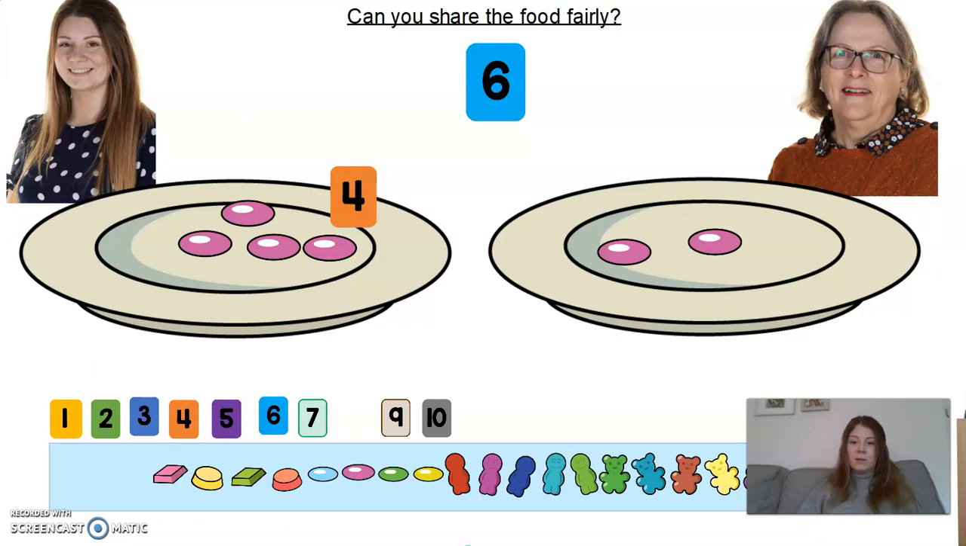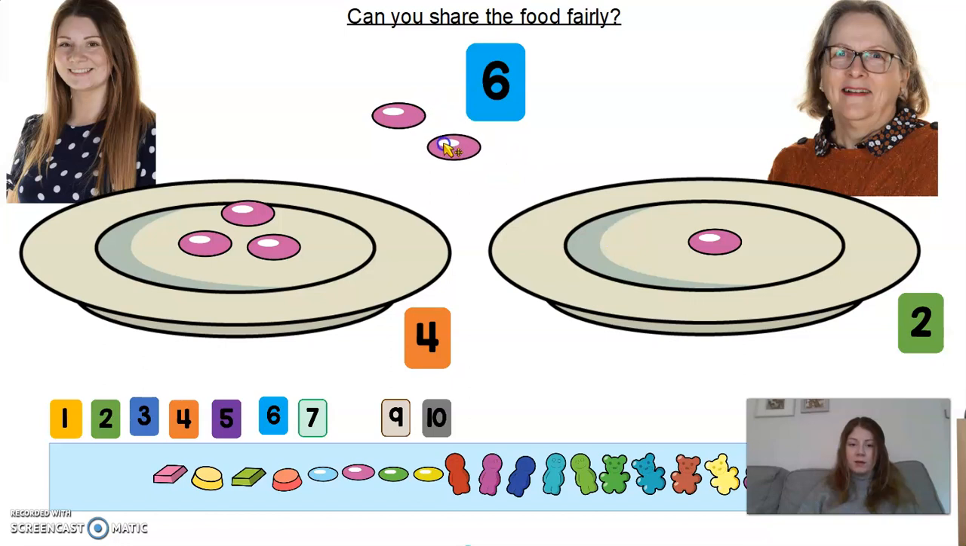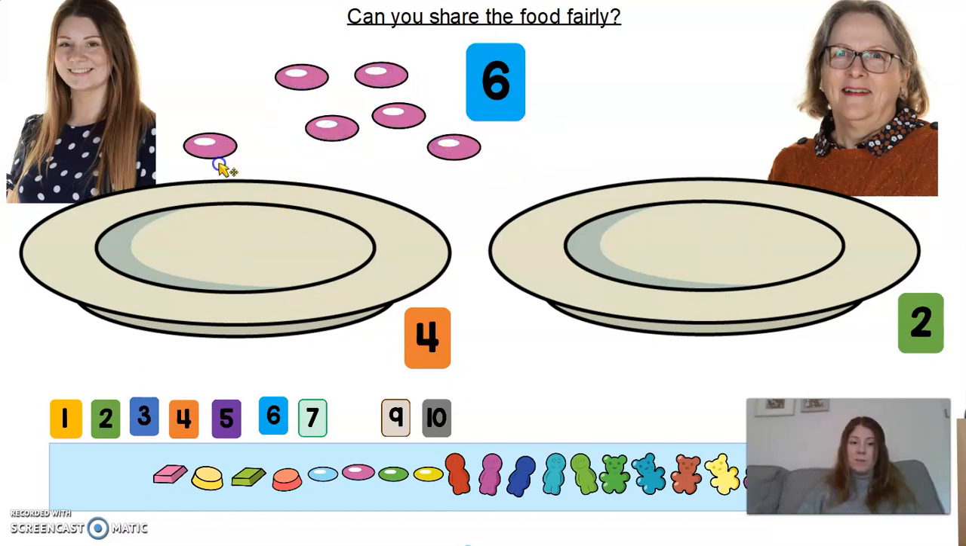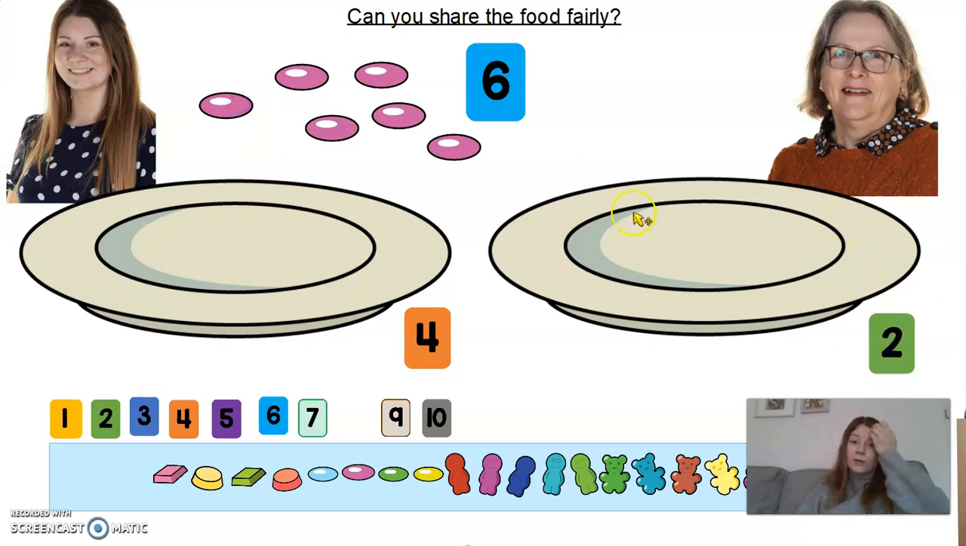And how many does Mrs. Webb have? 1, 2. Oh no, Mrs. Webb's only got 2 Smarties. Oh dear, have I done this fairly? Let's have another go at that, shall we? Let's put all of the sweeties back and have another go, because Mrs. Webb didn't have the same amount as me, and that's not doing it fairly and equally. So let's have another go.